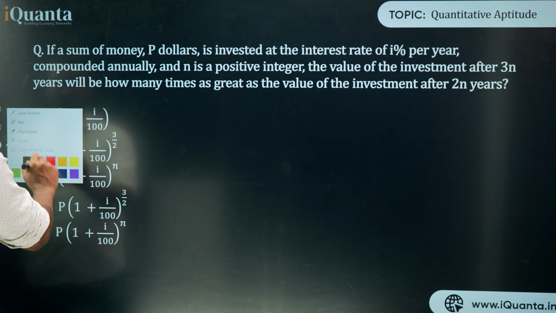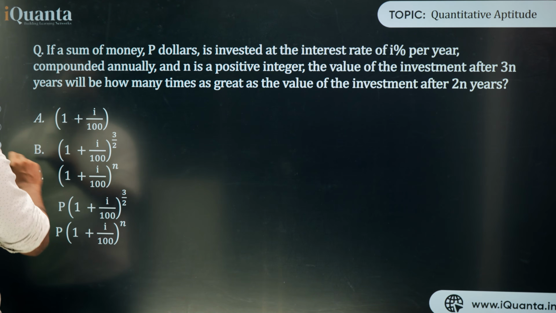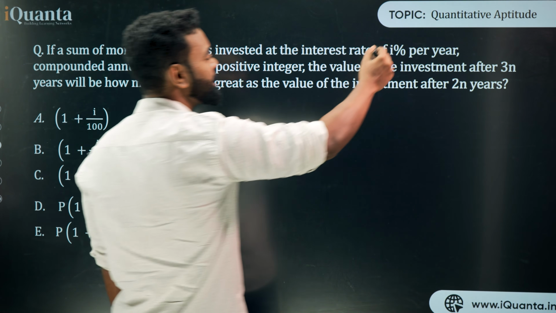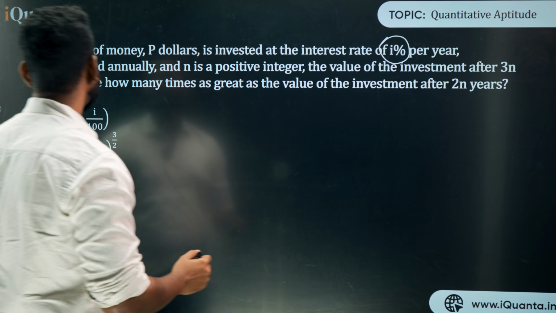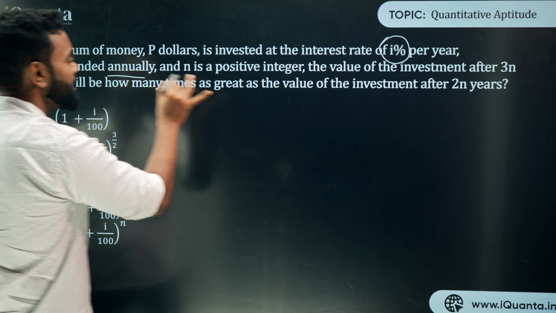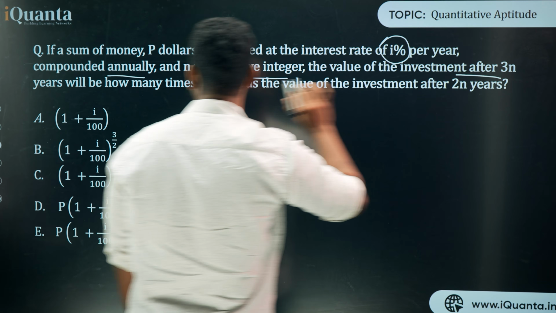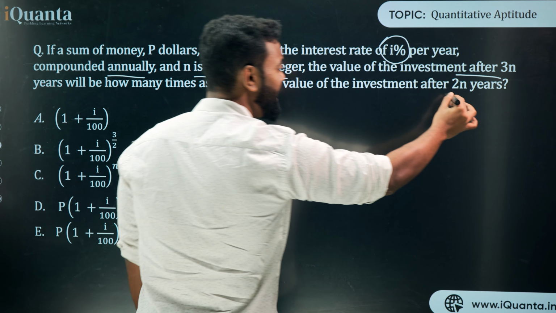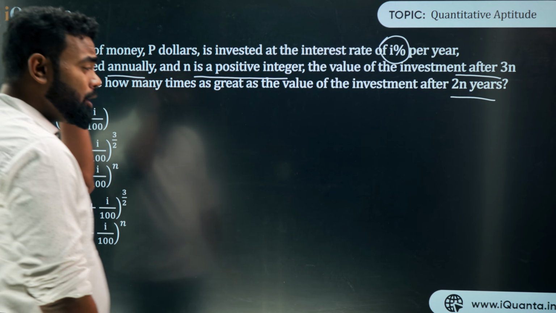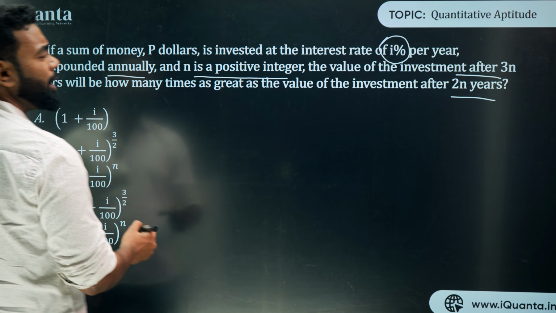The things which are given here, you need to understand first: I% per year, that is the first thing. Second, compounded annually is also given, and n is a positive integer is also given, and the value of investment after 3n years and 2n years. So think about the value of the investment.